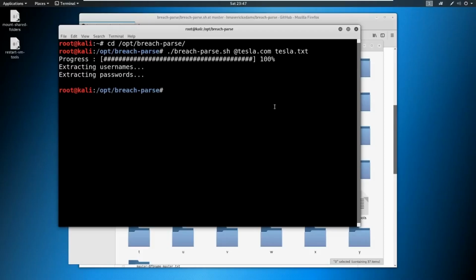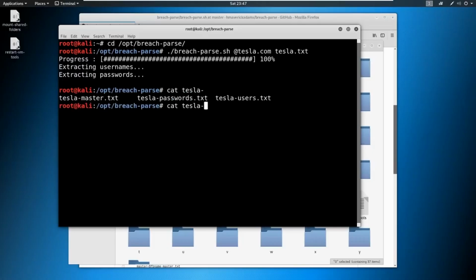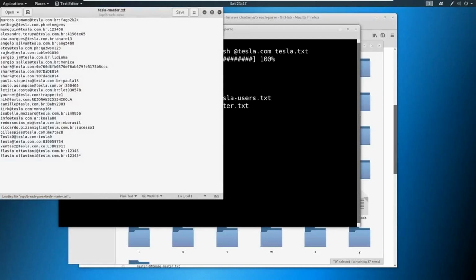So this breaks it down into 3 files. There is a master, passwords, and users. So the master has the username and password, and then the users file has the users, passwords has the passwords. So I'm going to actually gedit the tesla master.txt, and let's take a look at this.